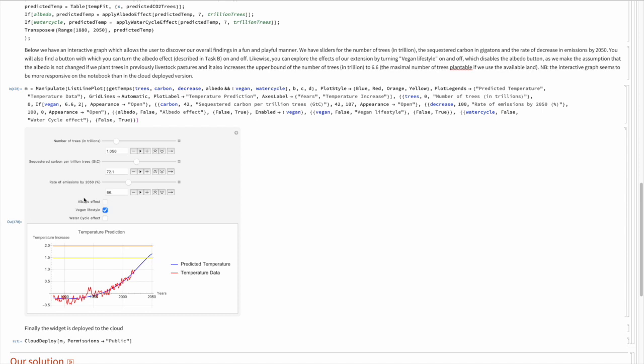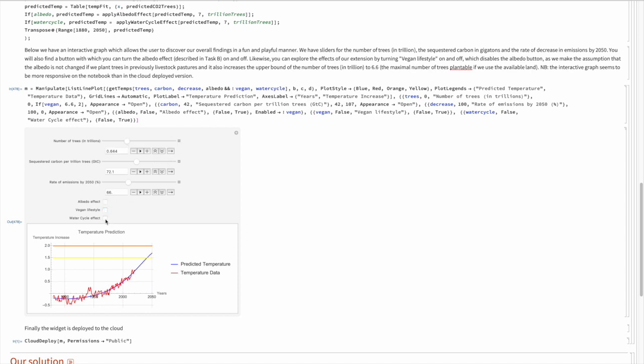The effect of vegan lifestyles, as you've probably seen, is modeled mostly as the amount of space that we would free without the need for agricultural surfaces. Because of that, we can push the slider much further than before and find enough space on the planet to plant 6.6 trillion trees. As we can see, this would have a dramatic effect on our temperatures.